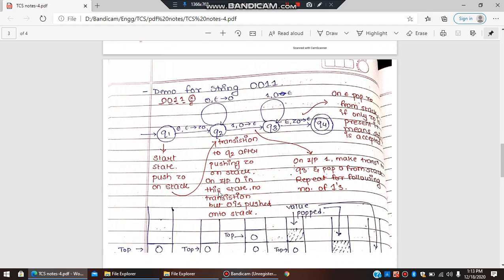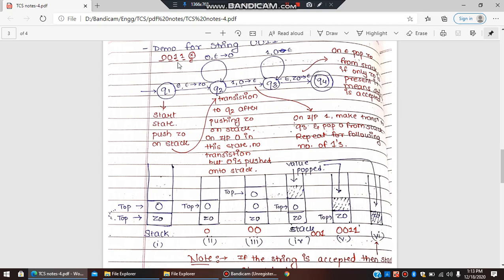Next input over here is 1. So if you see being in Q2 state, अगर one input आता है, then we are making transition on Q3 state, and we are popping 0 out of it, and we are pushing nothing onto the stack because it is epsilon over here. Which means जब जब input 1 आएगा, Q3 पे transition होगा, and the topmost element, that is 0, is popped out of the stack.